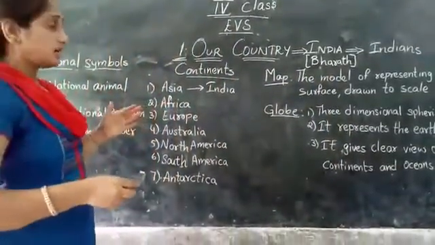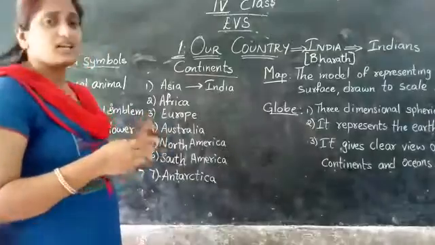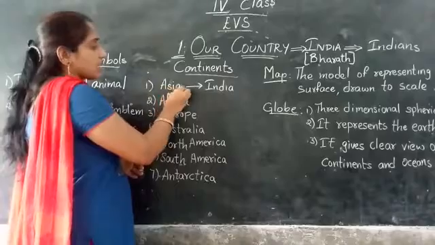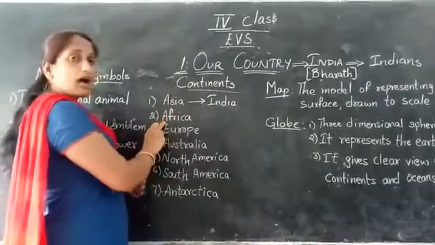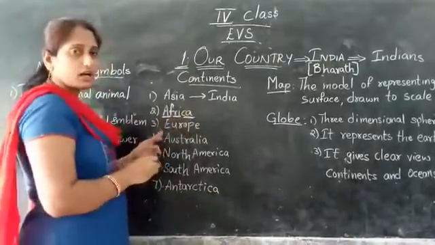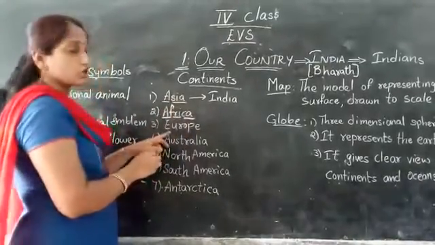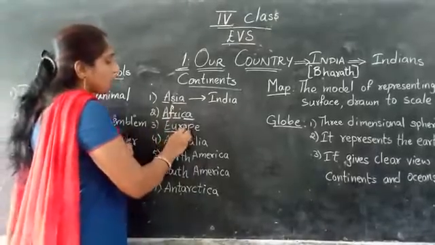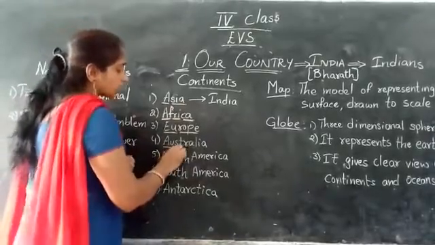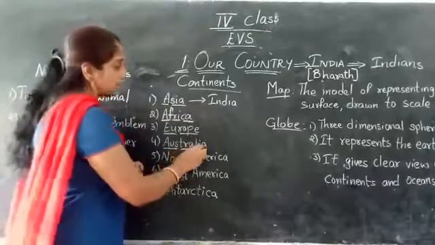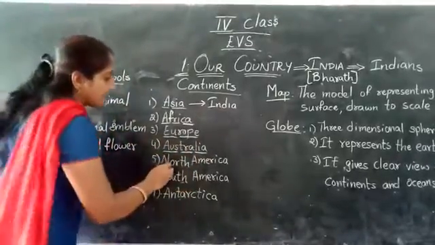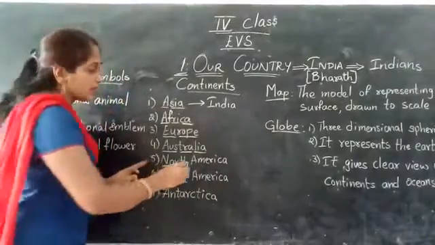You just learn how to read easily. Okay. Asia, A-S-I-A, Asia. Africa, A-F-R-I-C-A, Africa. Next, Europe, E-U-R-O-P-E, Europe. Australia, A-U-S-T-R-A-L-I-A, Australia. North America, N-O-R-T-H, North America.